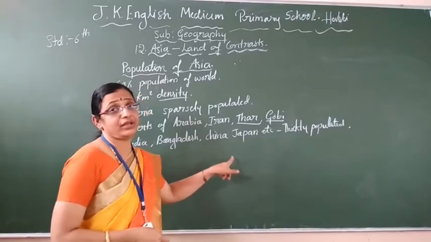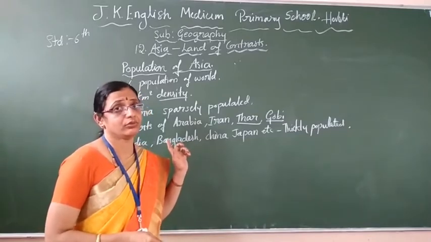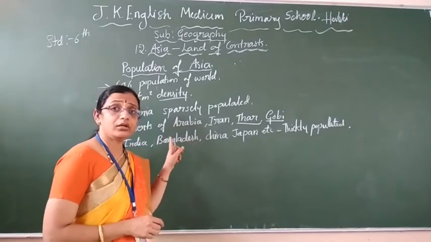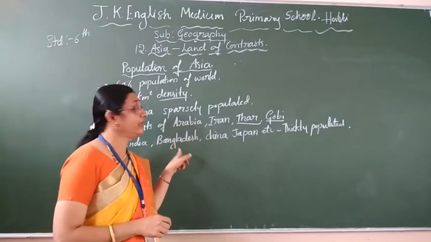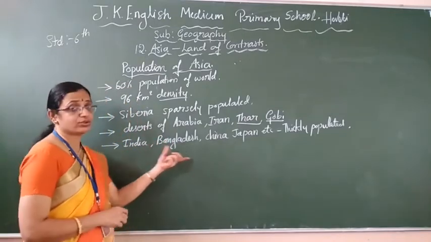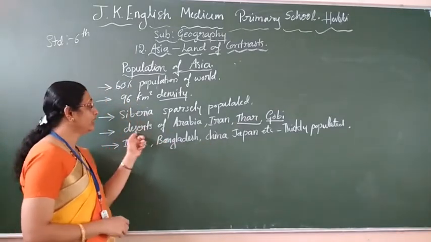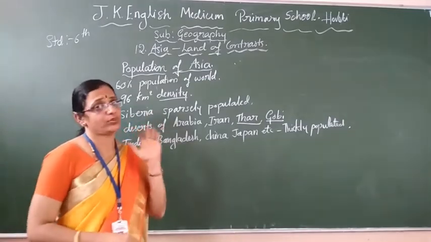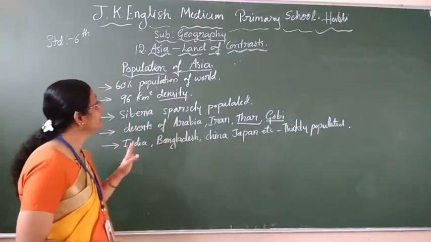There should be convenient climatic condition. Weather should be suitable for the people. They must have the job facility and all. Then only they can settle there. This is available in all these countries, so they are thickly populated. In the deserts and Siberia it is not available, so they are thinly populated. Follow, children? Take this point.